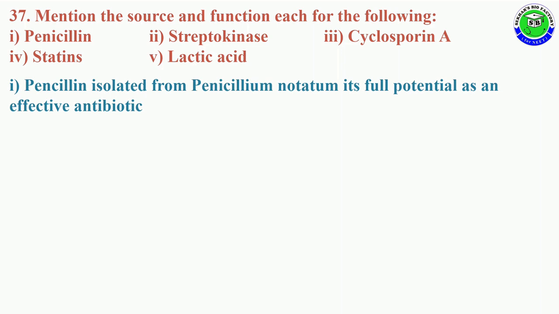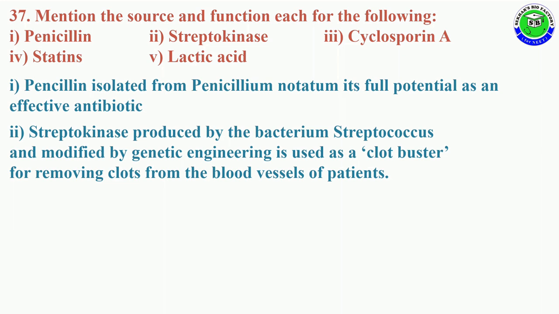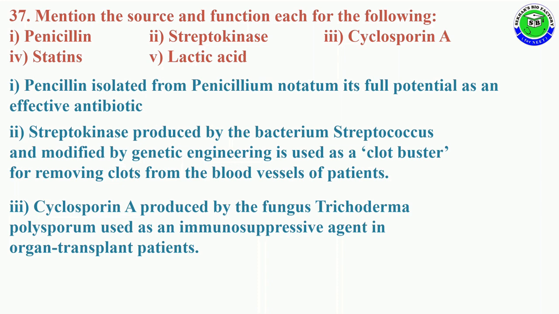It is useful as an effective antibiotic. Streptokinase is produced by the bacterium Streptococcus and modified by genetic engineering, and is used as a clot buster for removing clots from blood vessels of patients.